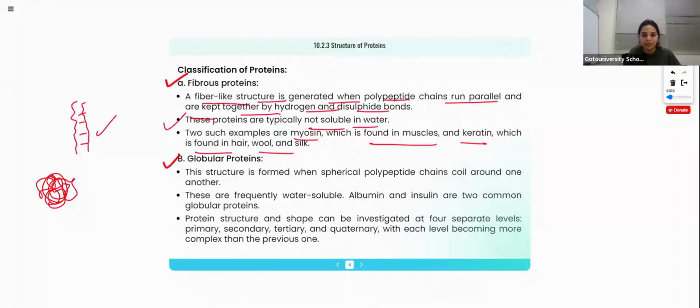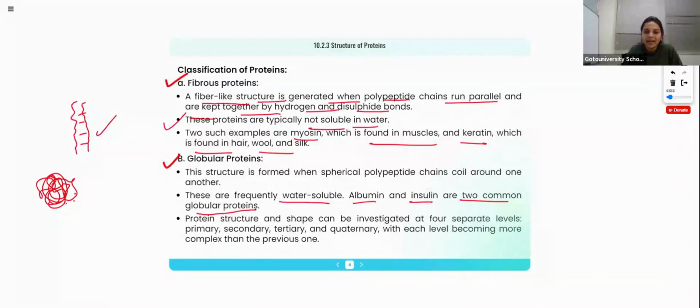There will be granules like that. These are water soluble. See, fibrous proteins are insoluble in water, but globular proteins are soluble in water. Albumin and insulin are two common globular proteins. So fibrous protein examples are keratin and myosin. Globular proteins, the important ones are albumin and insulin.